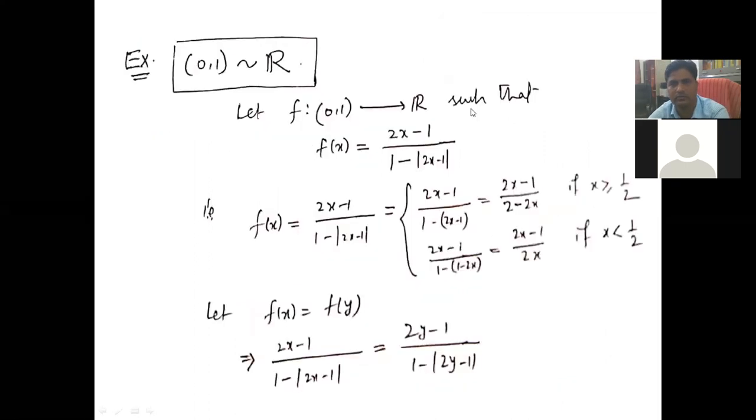You can see here there is some calculation. You prove it by yourself. You can prove it. There are some hints. So the open interval (0,1) is equivalent to R, the set of real numbers. Here is the proof, you can see.